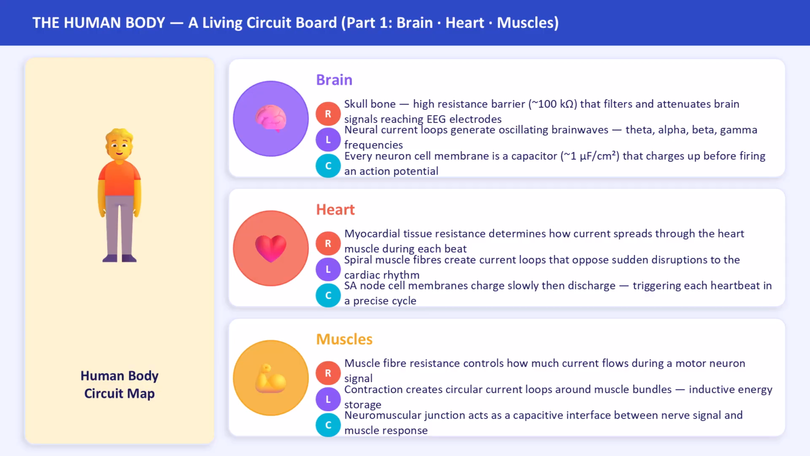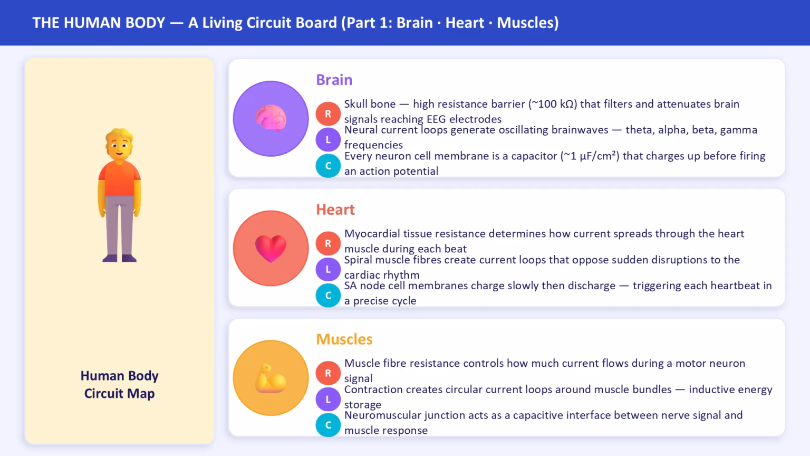The heart. Myocardial tissue resistance determines how the electrical wave propagates through the heart muscle. The spiral fiber arrangement creates inductive current loops that give the heart its rhythmic stability. The SA node membrane charges slowly and discharges, 1 capacitive cycle per heartbeat.